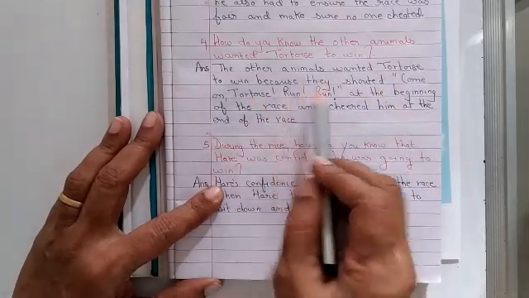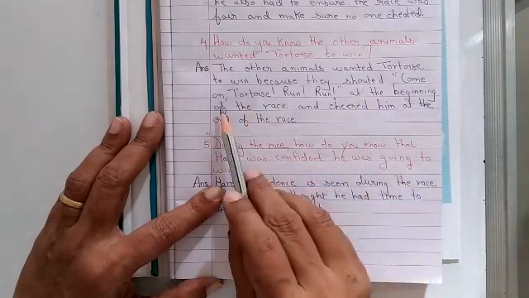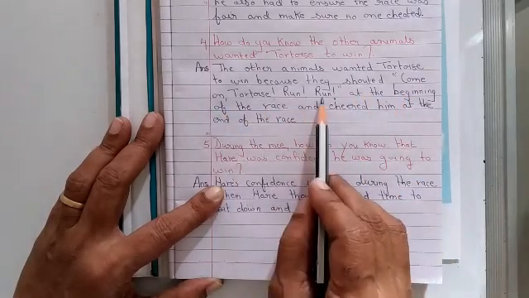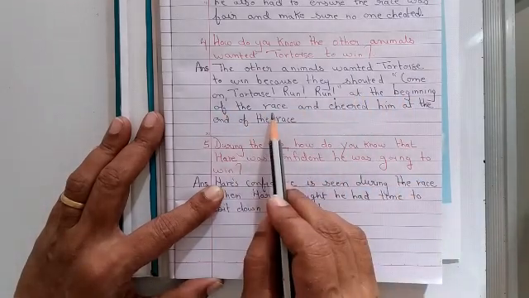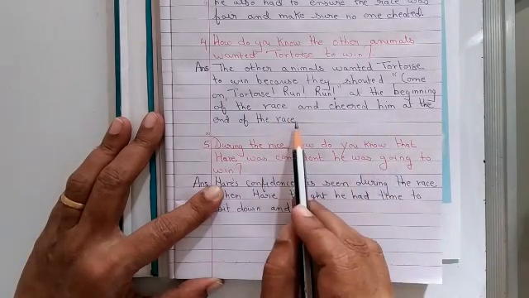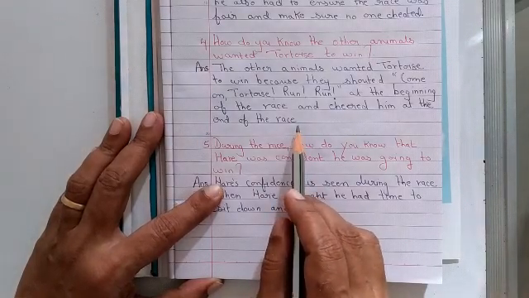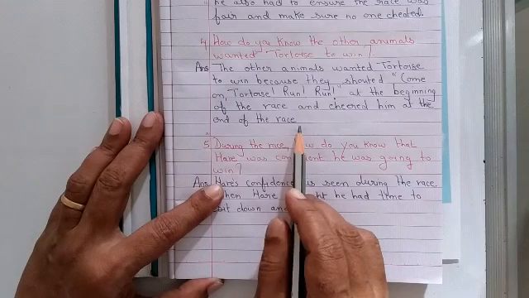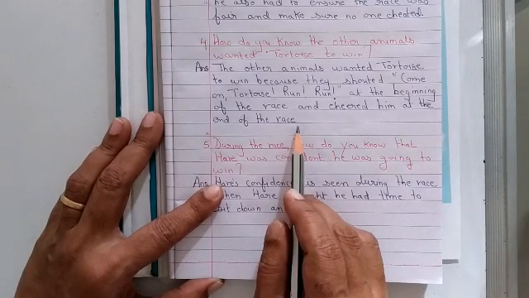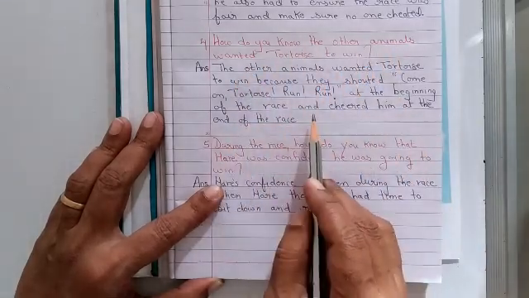The other animals wanted Tortoise to win because they shouted, "Come on Tortoise, run, run," at the beginning of the race and cheered him at the end of the race. Remember when you are running in sports, you have your friends cheering for you. "Come on, run, run, run." And at the end of the race, they also cheer you. So this is how the animals also wanted Tortoise to win.